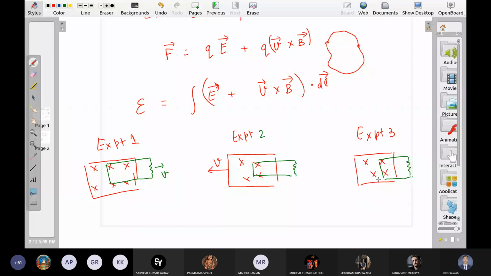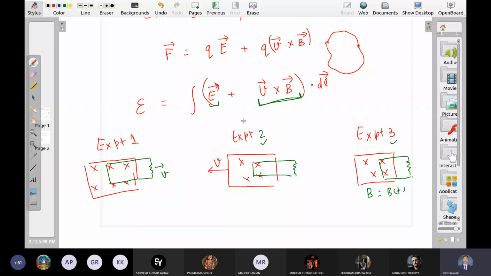In experiment 1, it is this term which is producing EMF, right? Experiment 1 में ये term है जो EMF produce कर रही है. There is no electric field inside the circuit. Whereas in experiment 2 and experiment 3, it is the first term that is producing the EMF. Whenever you move magnetic field or whenever you change it with time, some electric field automatically comes. ये आया कहाँ से? Nobody knows, but it appears. And this electric field produces EMF. So source of EMF in experiment 1 is different from 2 and 3.